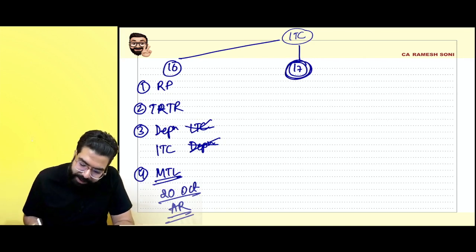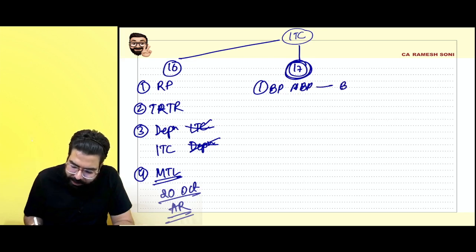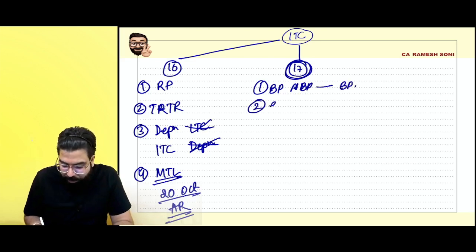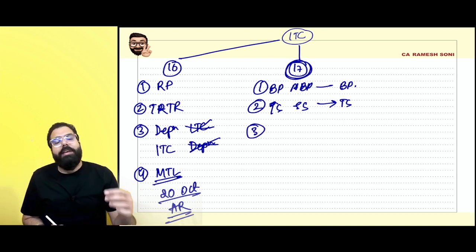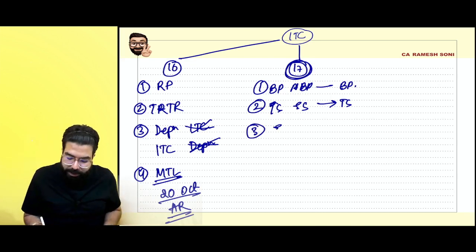Then section number 17(1) says if you are using something for business purpose and non-business purpose, you will get the credit with respect to business purpose. If you are using something for taxable supply and exempt supply, you will get the credit with respect to taxable supply. Section 17(3) gives the definition of exempt supply for the purpose of apportionment.